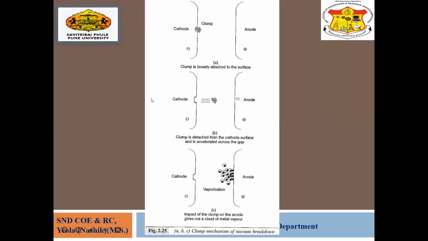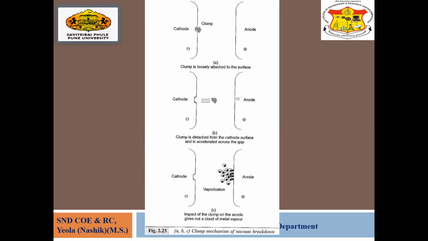Now, second one: when the high voltage is applied, these particles are going to detach or be removed from the surface, and you see here the second case. These are removed in this case. Where are they going to be attracted? They are attracted to the anode. The clump is detached from the cathode surface and accelerated across the gap. When high voltage is given, they will accelerate.